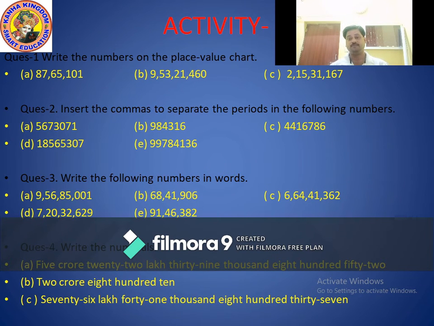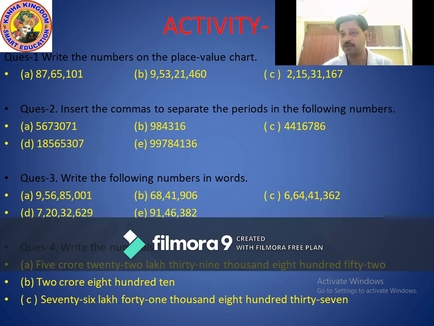First question, A part. A part is 9,56,85,001. Listen carefully and understand. 9,56,85,001.